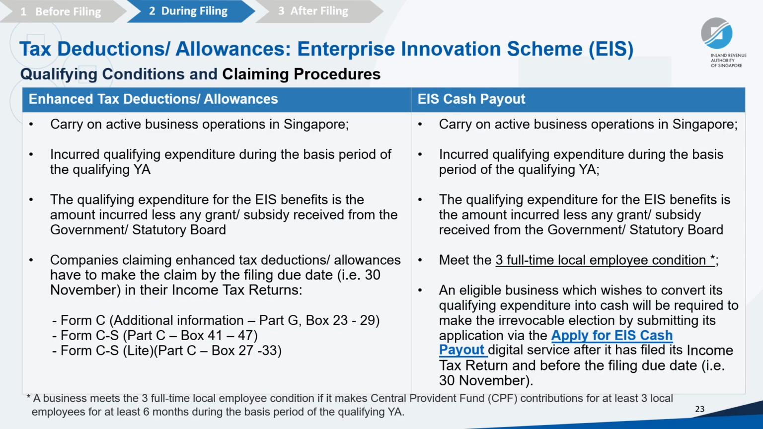To summarize, here is the qualifying conditions if the business wished to claim enhanced tax deductions or allowances or cash payout. Please bear in mind that for the cash payout, the business needs to ensure that it meets the 3 full-time local employee condition. That is, make CPF contributions for at least 6 months during the basis period of the qualifying YA. All right, that is the end of this section.